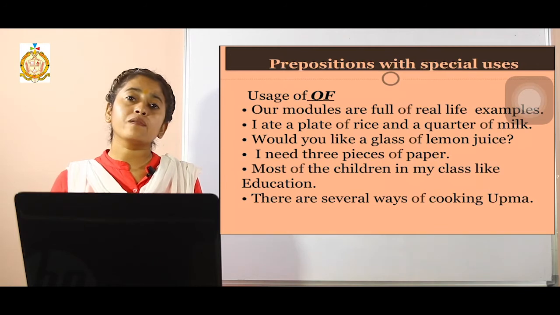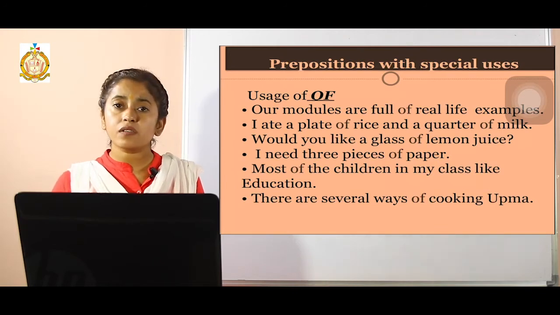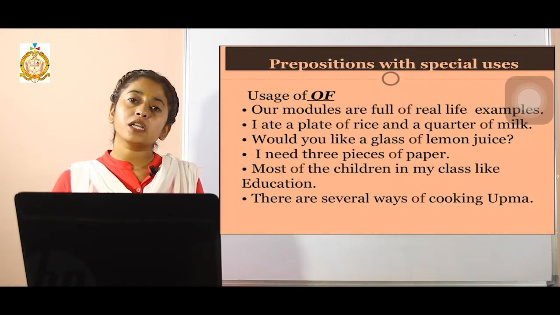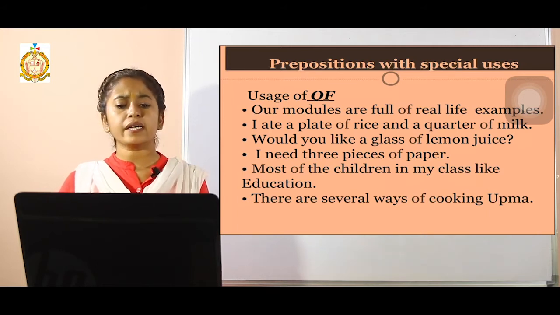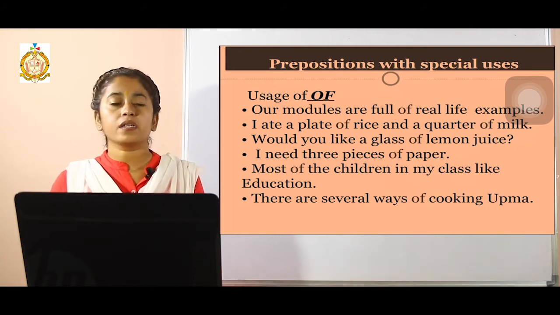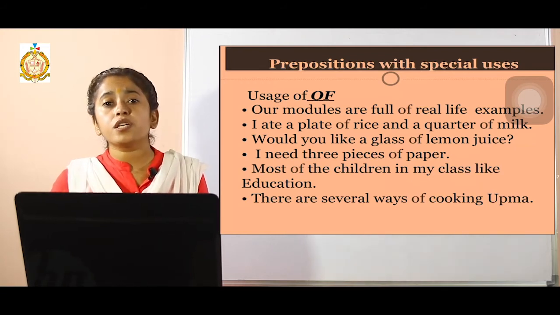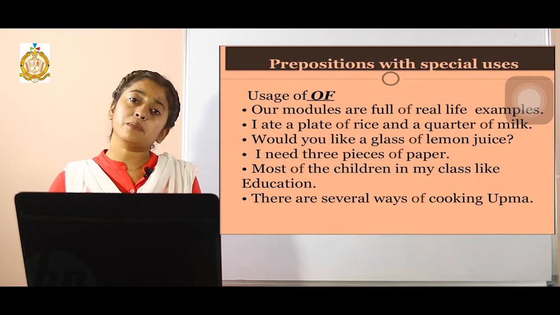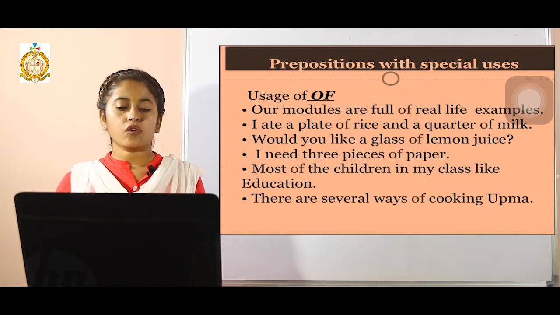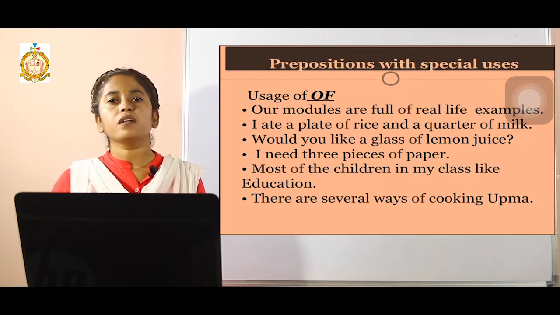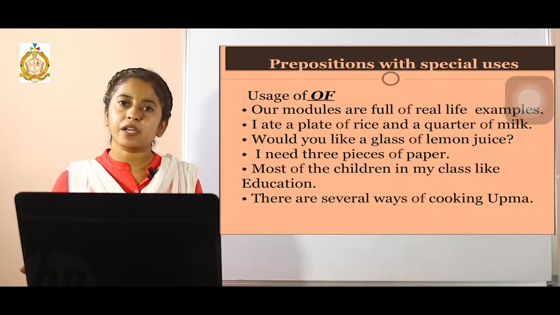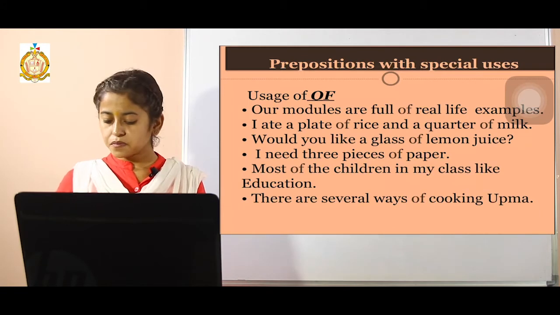First of all, we will understand the meaning of the blank, and then accordingly we will choose from the different prepositional words to supply in that blank. I need 3 pieces of paper. Here also, how much quantity you need of that thing will be represented by the word of. There are several ways of cooking upma. The number of ways is also indicated by using of.